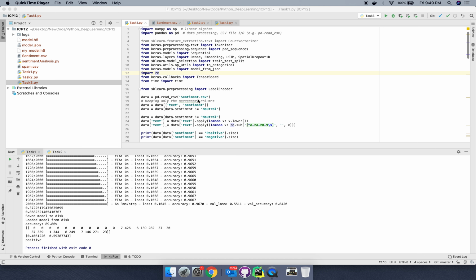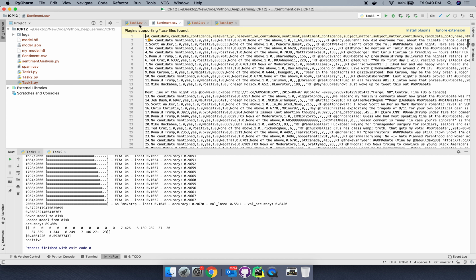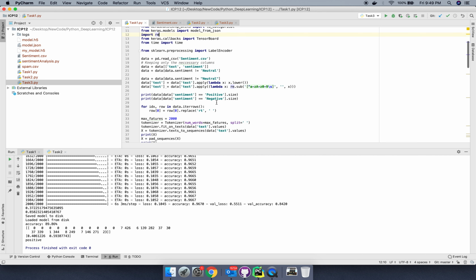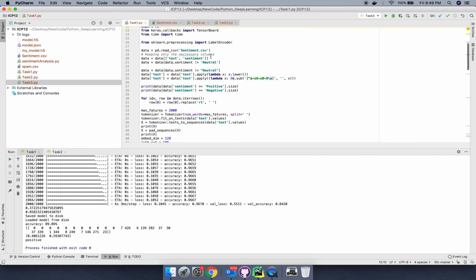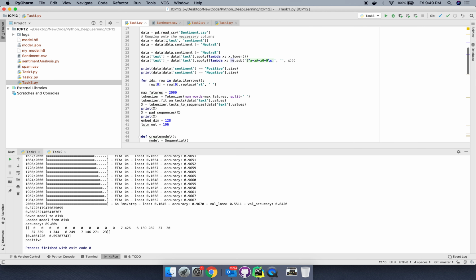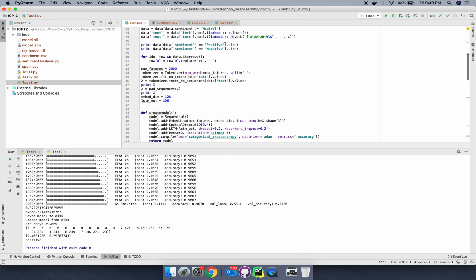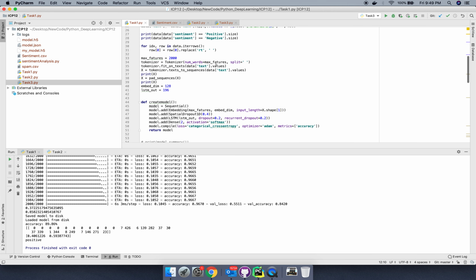So here I am loading the sentiment.csv dataset. This dataset contains tweets from Twitter. And then here I'm just taking two columns out of the dataset, that is text and sentiment. And here I'm removing the neutral sentiments from the data. And then here I'm filtering the tweets.